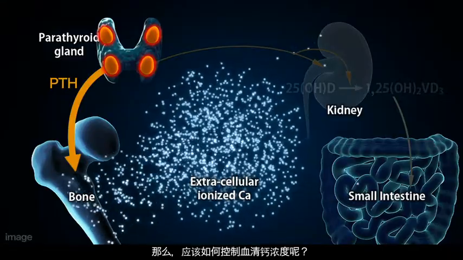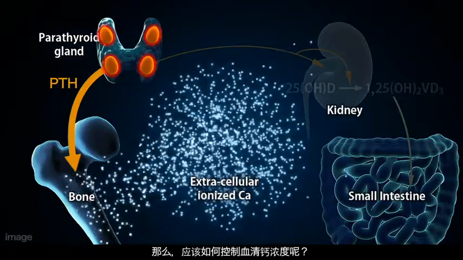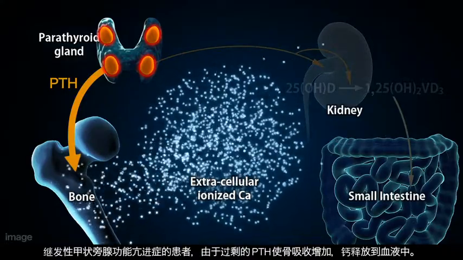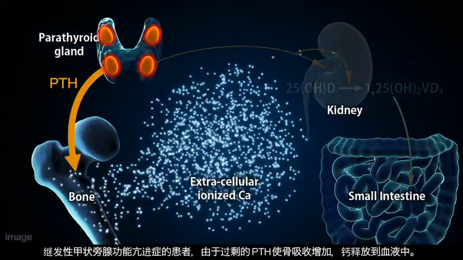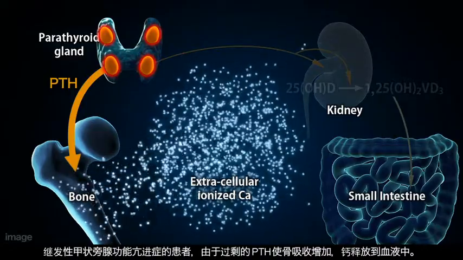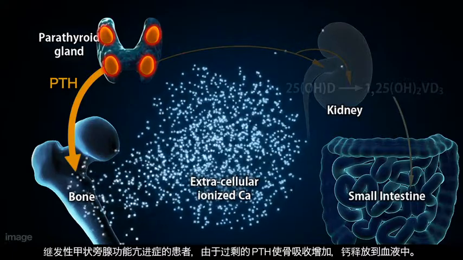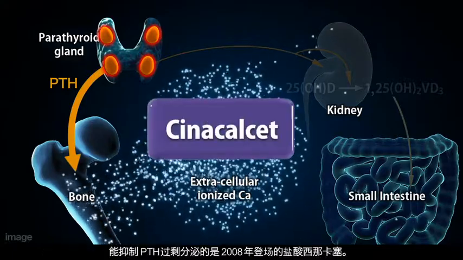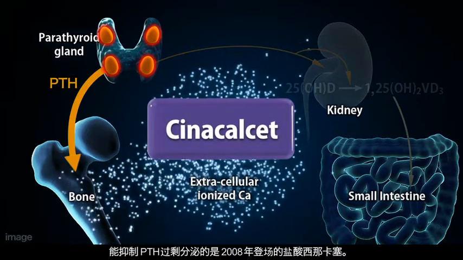How should we then manage serum calcium concentrations? For secondary hyperparathyroidism patients, because of excessive PTH secretion, bone resorption is enhanced and calcium is released into the blood. Cinacalcet was developed to suppress PTH secretion through a novel mechanism.